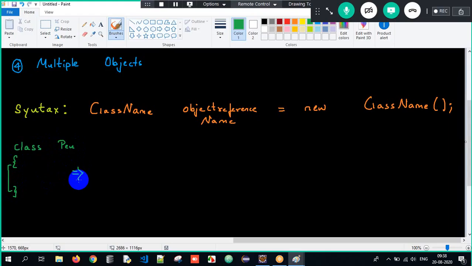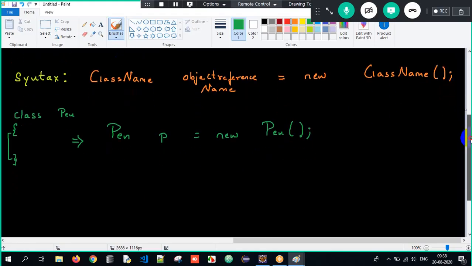If there is a class called pen, and we can create an object only for classes, the class name is pen, and the object reference name you can give as your name, my name, whatever name you want. Equals to new, and the class name, pen of. We are supposed to create an object in this particular way. Why do we create an object? To store all the non-static properties within the memory.